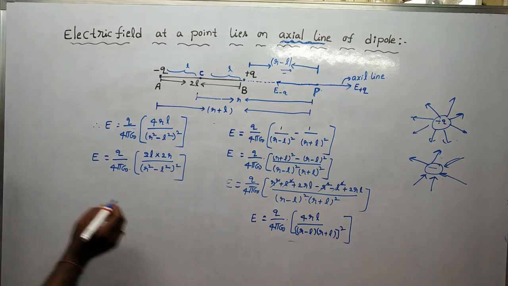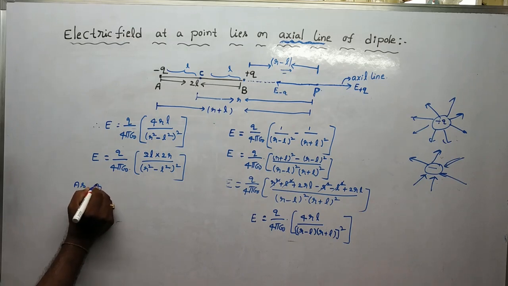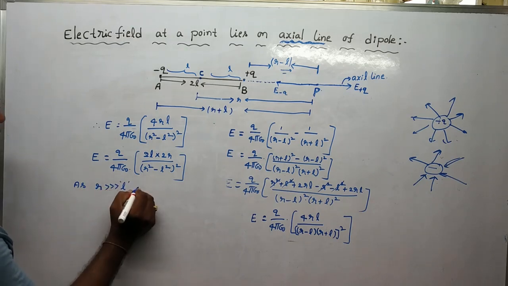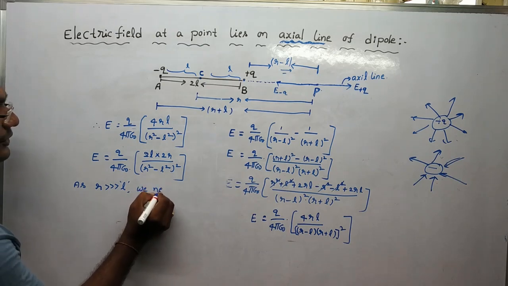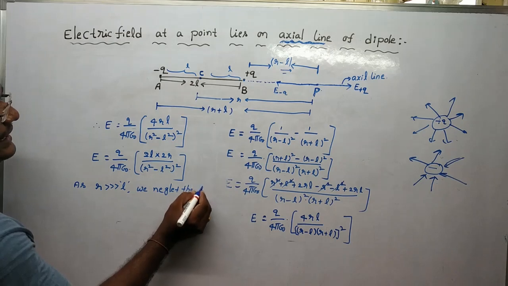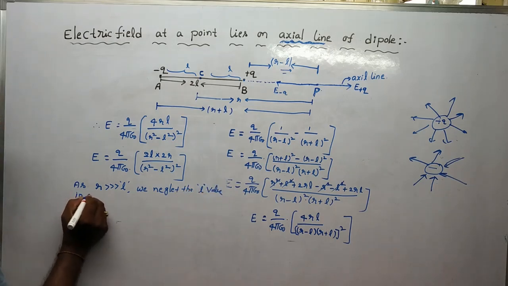As r is very much greater than l, we neglect the l value in the denominator.